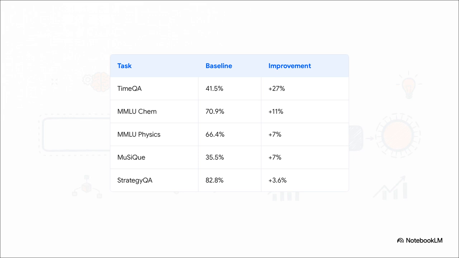In TimeQA, which is a complex temporal reasoning benchmark, step-back prompting yielded a massive 27% gain over the baseline. For MMLU chemistry, an 11% boost. We see a 7% jump in both physics and the MuSiQue benchmark, and a 3.6% gain in StrategyQA. Guys, these aren't rounding errors. These are substantial, real-world leaps in cognitive capability just from changing how we frame the initial prompt.